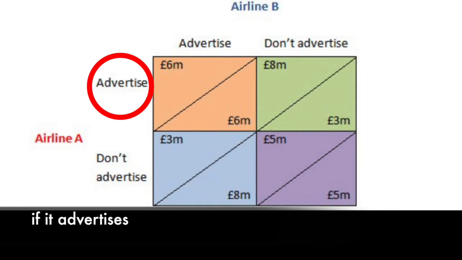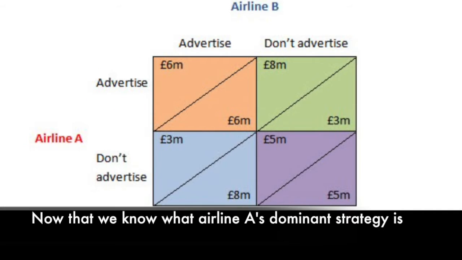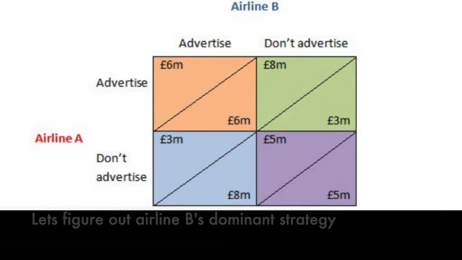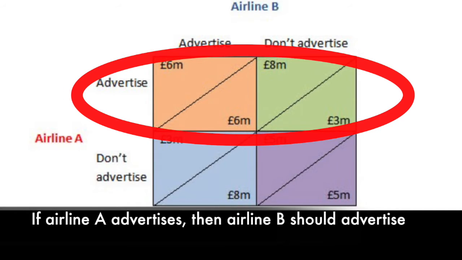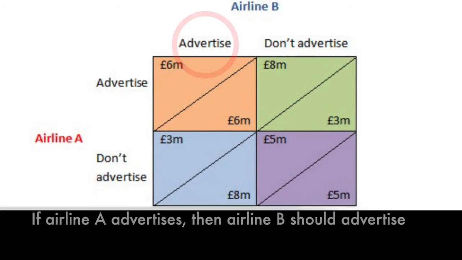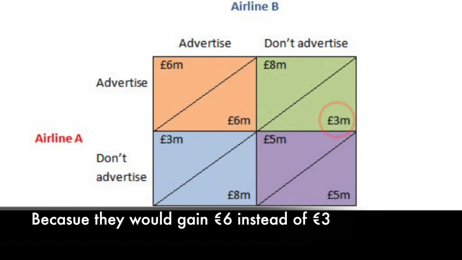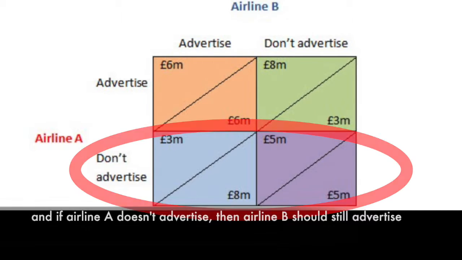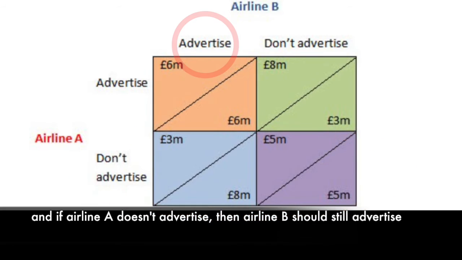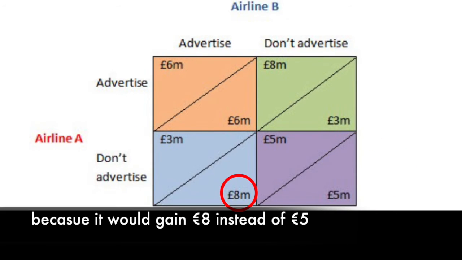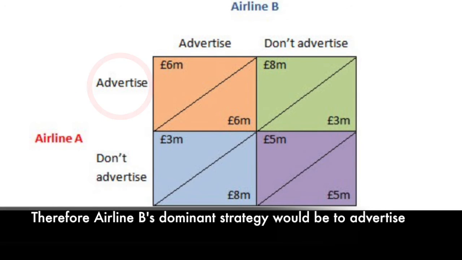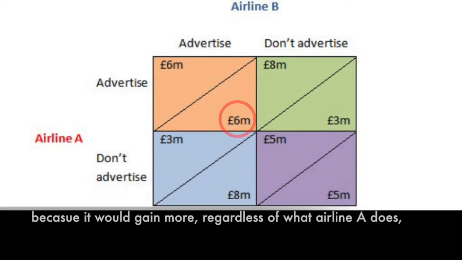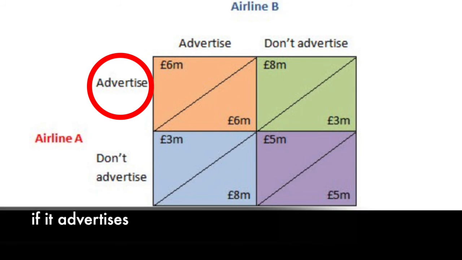Now that we know what Airline A's dominant strategy is, let's figure out Airline B's dominant strategy. If Airline A advertises, then Airline B should advertise, because they would gain 6 euros instead of 3 euros. And if Airline A doesn't advertise, then Airline B should still advertise, because it would gain 8 euros instead of 5 euros. Therefore, Airline B's dominant strategy would be to advertise, because it would gain more regardless of what Airline A does.